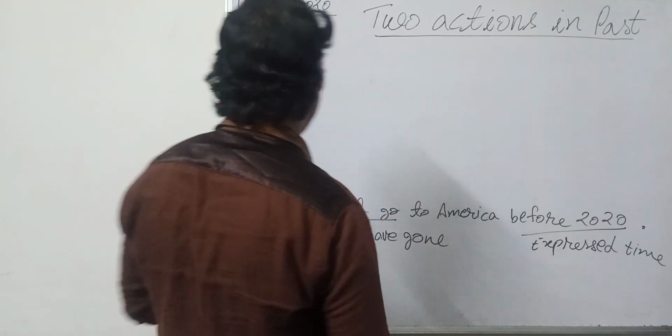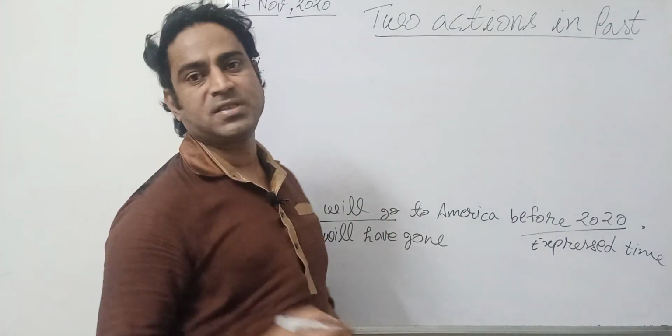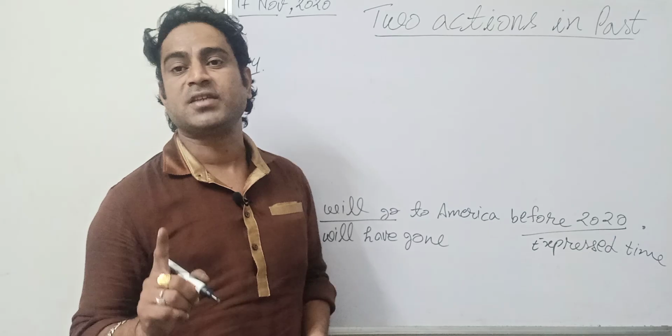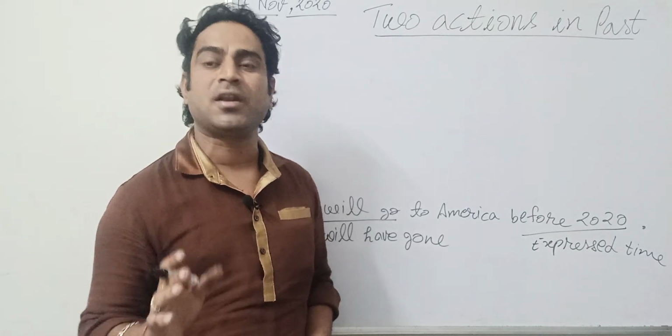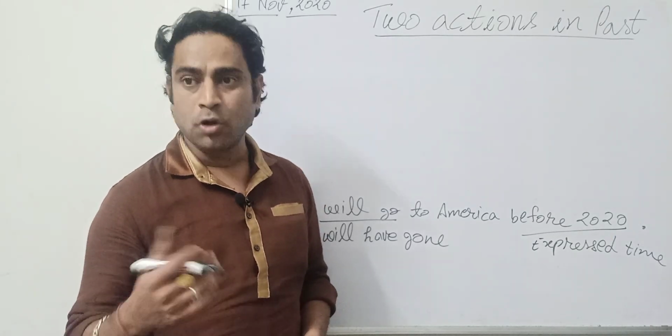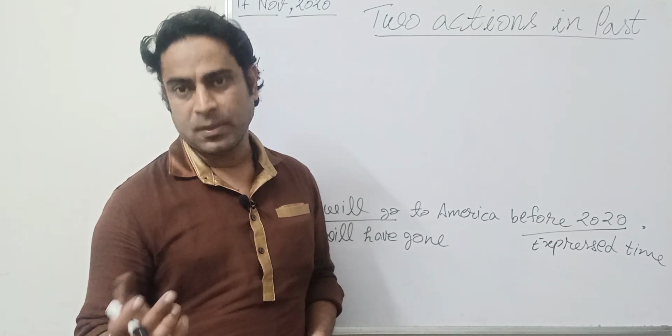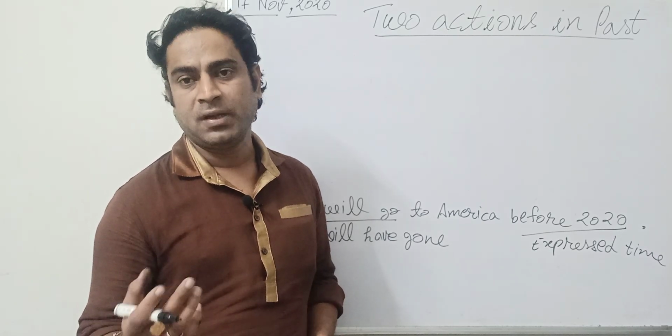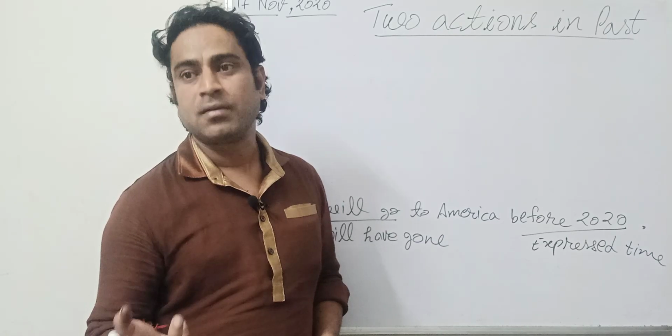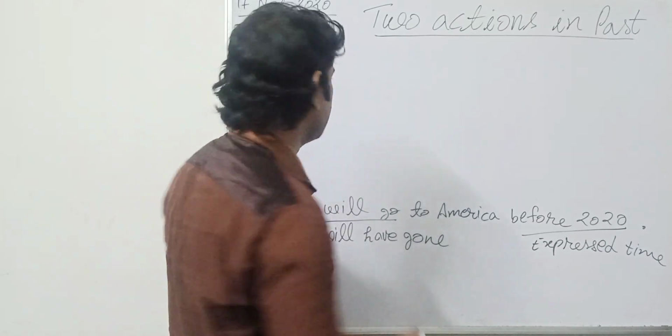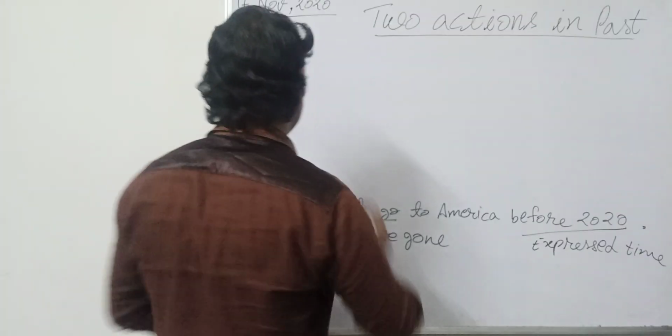So how can he write it? Love is a state verb, not a dynamic verb. It can never be written in ing form. Like know, love, recognize, understand, they are state verbs, so they can never be written in continuous form.